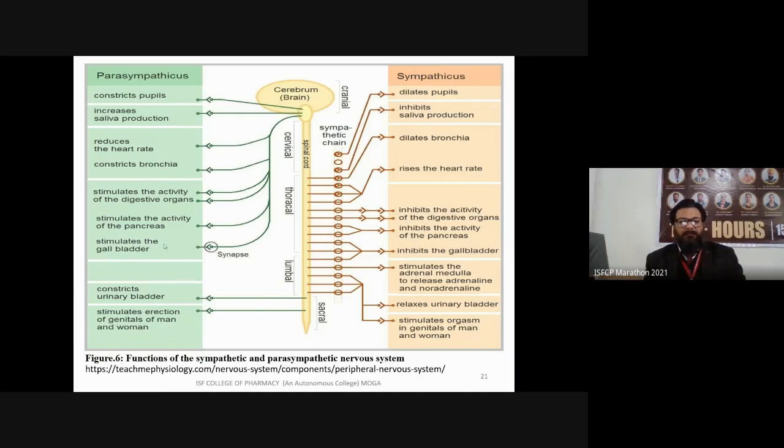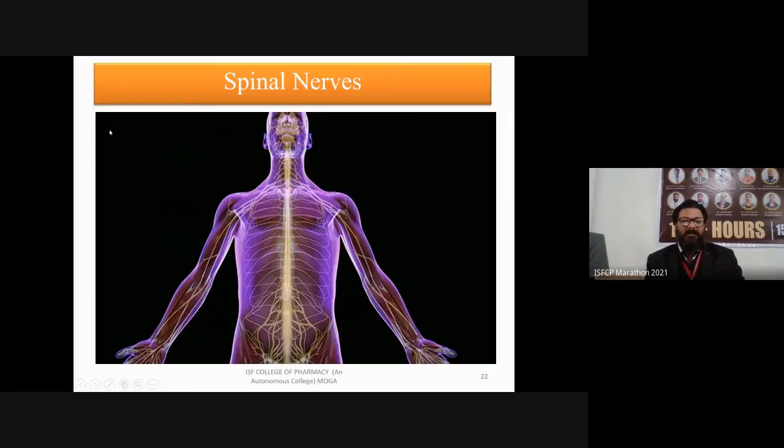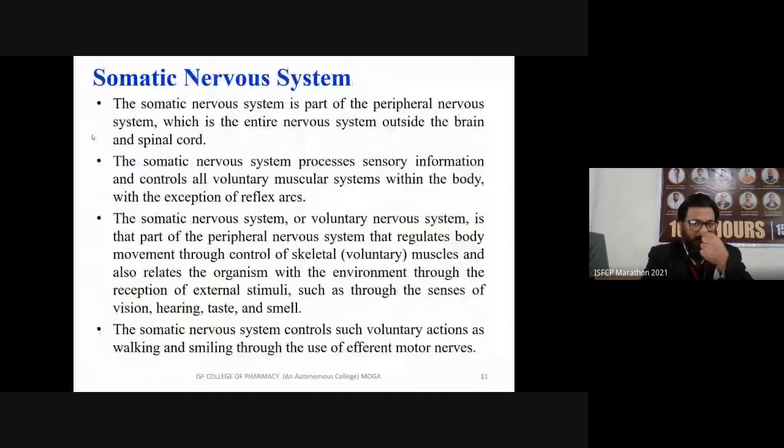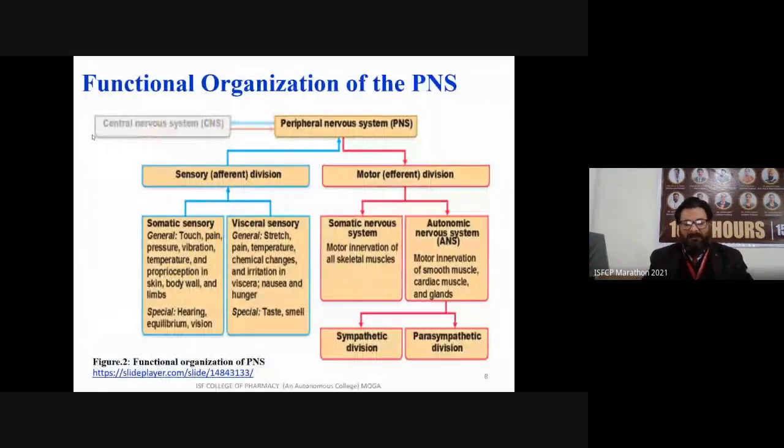In parasympathetic, it stimulates erection of genitals in man and woman, but in sympathetic, it stimulates orgasm in the genitals of man and woman. So these are the basic structural organizations and the functional differences between the parasympathetic and sympathetic nervous system. Now I am going to brief about the classification of this organization of the peripheral nervous system so that it will be in your mind to easily understand the whole mechanism.